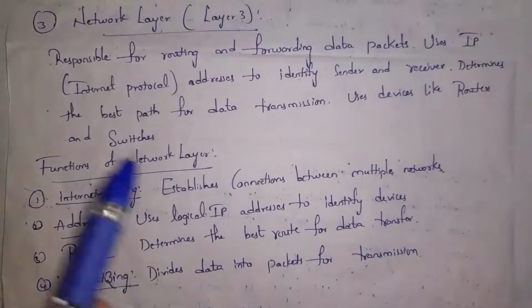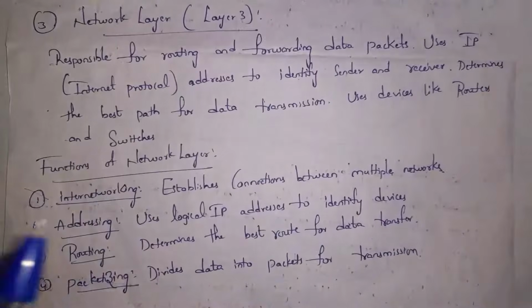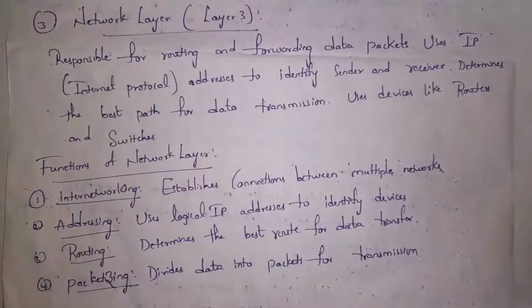These are functions of network layer, and the first one is internetworking. Internetworking means connecting multiple networks, and the second one is addressing. Network layer will identify device based on IP address. At first, data is sent to the router based on IP address. From the router, data reaches the computer based on MAC address, as each computer will have a unique MAC address. And the third function of network layer is routing. Each packet will find a best route in order to reach the destination.